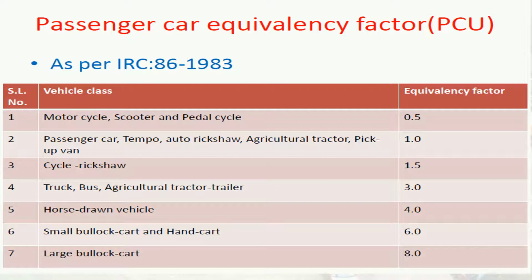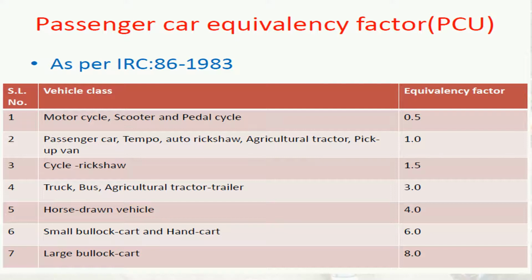So by this IRC 86 1983 recommendation we can see that for the passenger car unit, the vehicle classification is also calculated for the old transportation systems like the small bullock cart, hand cart and large bullock cart.